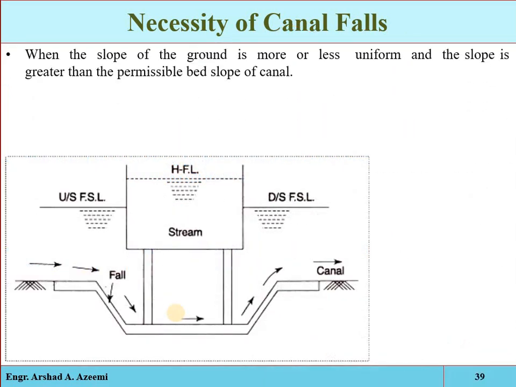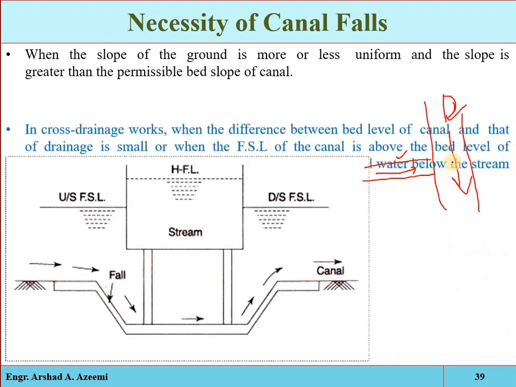And secondly, most importantly, as we have also discussed in the cross drainage works, if we have a natural drain, or for example a natural stream, and here we have an irrigation canal. Now remember, when the full supply level of the irrigation canal is lower than the bed elevation of the drainage, then the canal will easily pass under the drain.